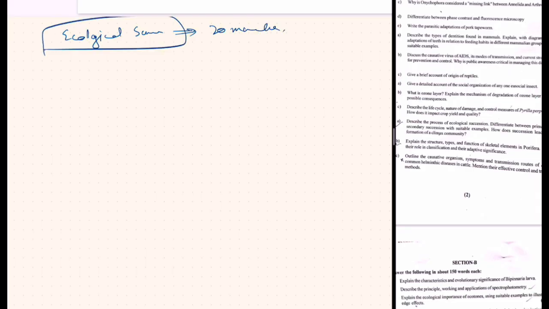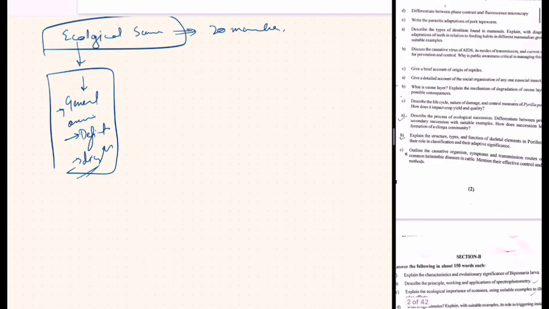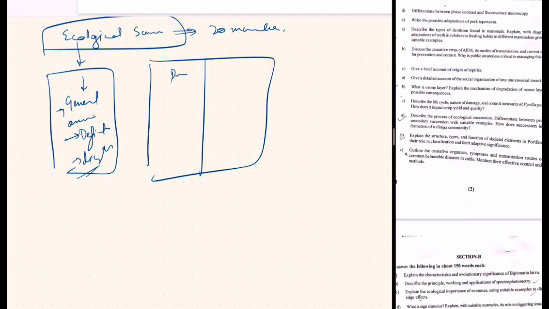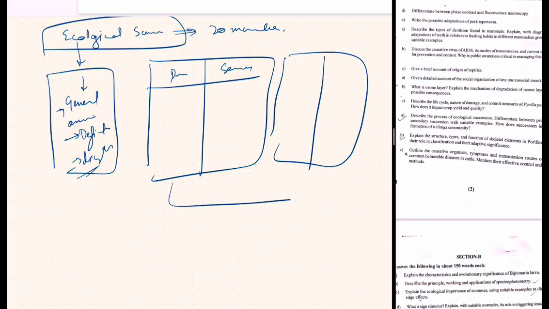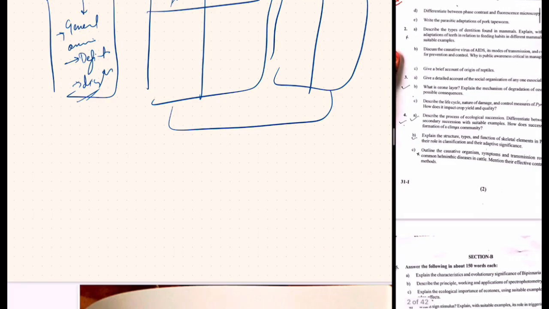You can discuss on one side of the page the general overview and definition with a diagram, that what ecological succession is. Next is the difference. On the next page, you will differentiate between the primary and secondary succession. So you can discuss it on 1 or 2 pages and make a well-labeled diagram for the same. You will discuss it in detail. And lastly, you have to explain how the climax community is formed.